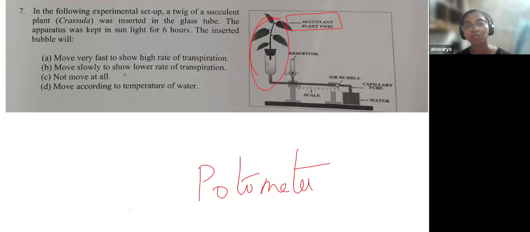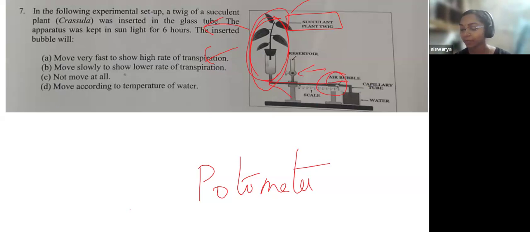The plant kept here will lose some amount of water, and that lost water is compensated by taking water from this tube. So they have inserted an air bubble. The movement of the air bubble through the tube indicates the process of transpiration. How fast the air bubble moves, because there is a scale to read this, or how slow it moves, based on that you can calculate the transpiration level.